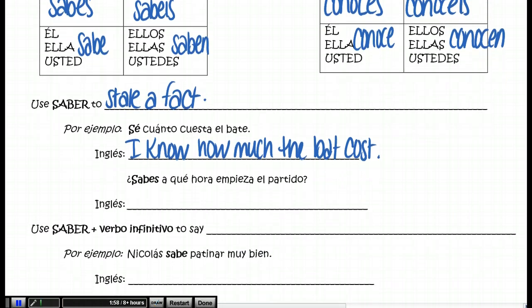Now we can use saber plus an infinitive verb, and remember an infinitive verb is a verb that has not yet been conjugated. We use saber plus an infinitive to say that someone knows how to do something.